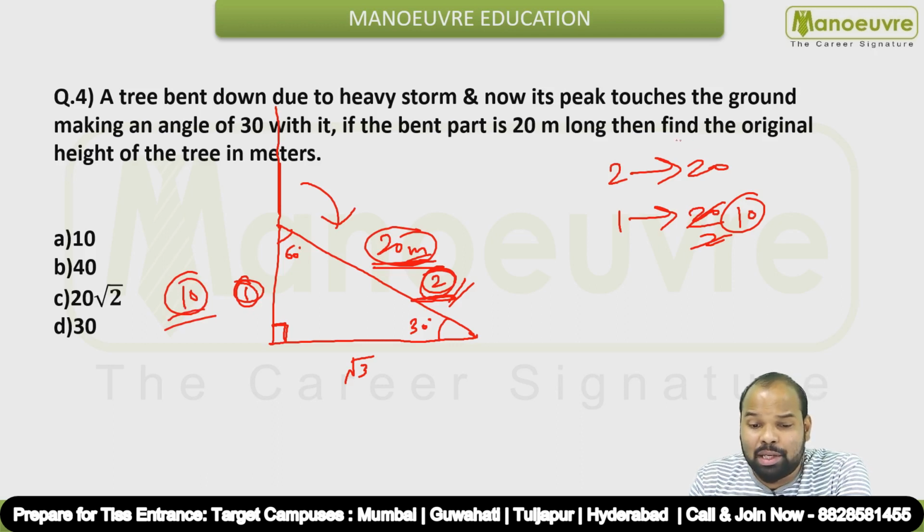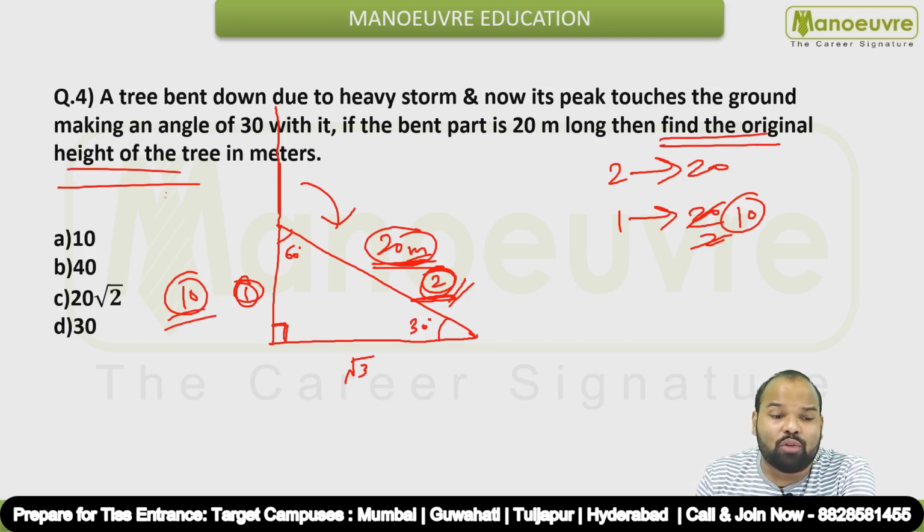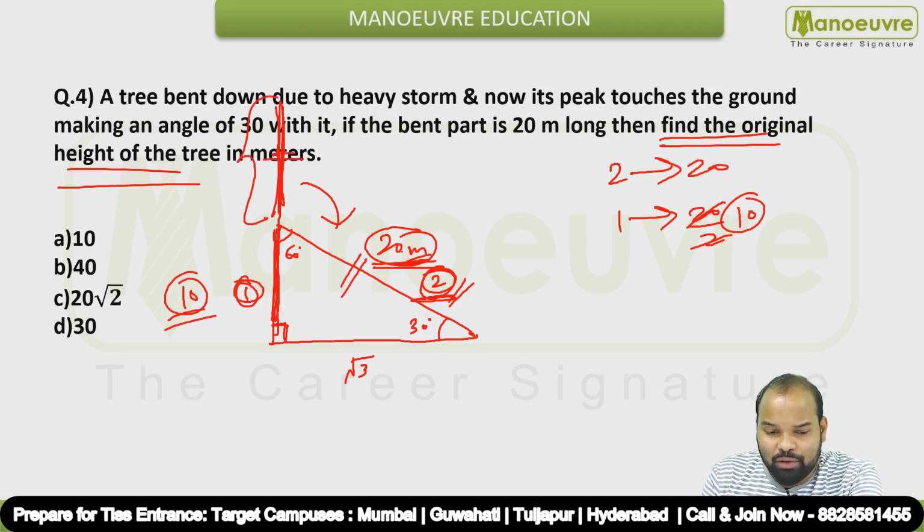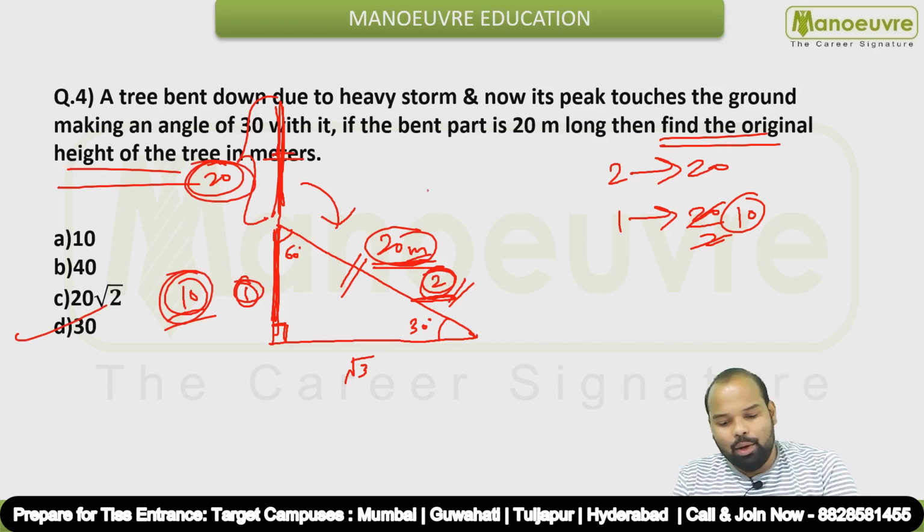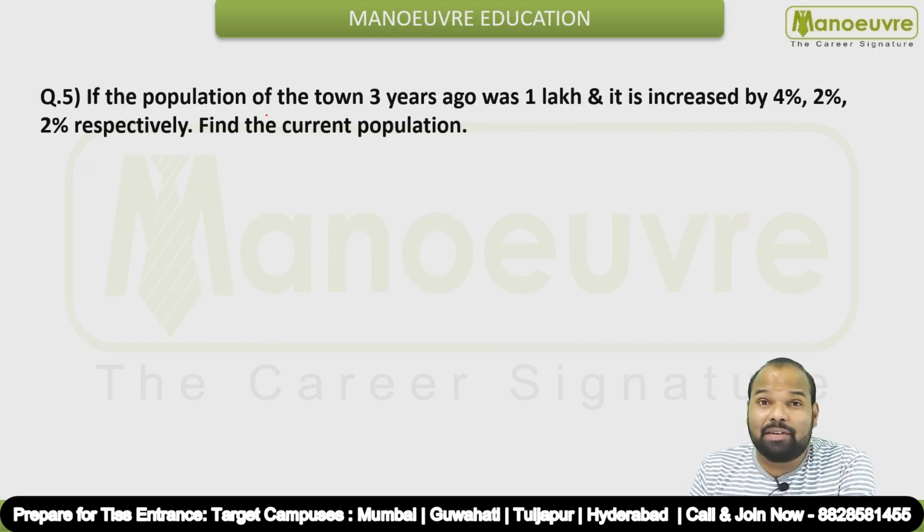What are they asking you? They are asking you to find the original height of the tree. That means they want to find this part and this part as well. What is the height of this? This is equal to this part. If this is 20, this will also be 20, and what is the original height now? 10 and 20, that is nothing but 30 meters guys. So we are done with this question. Let's have a look at question number 5 now.